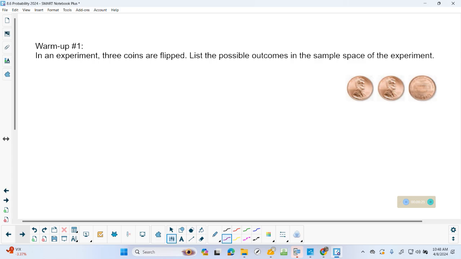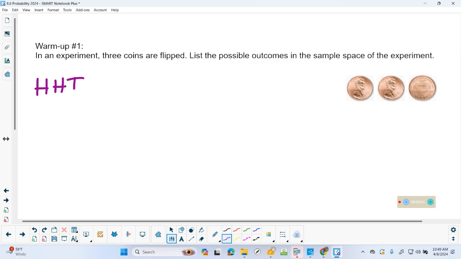In an experiment, 3 coins are flipped, and I just kind of gave you a little picture of what that could look like. List the possible outcomes in the sample space. So we're going to have to be listing some sample spaces today to help us calculate probability. When I look at that outcome, I'm just going to list it as heads, heads, tails, so HHT. Now, clearly, that's not the only possible outcome if you flip 3 coins. What other possible outcomes could you have?